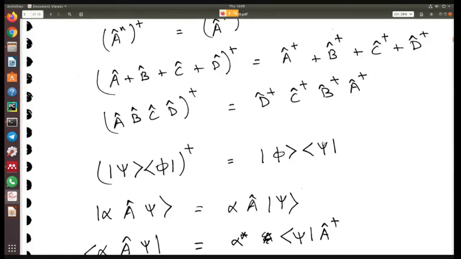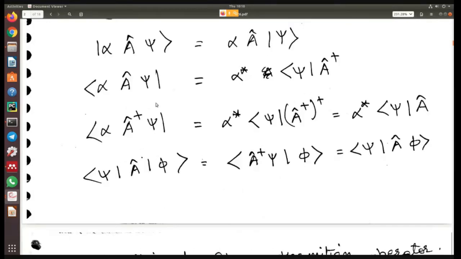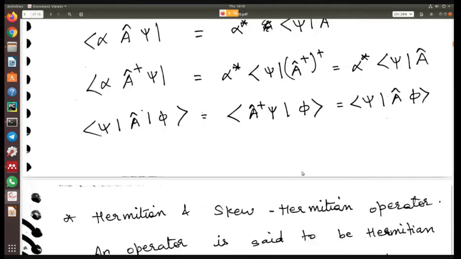If you get an n cross n matrix, that becomes an operator actually. This operator is made up of the two state vectors basically, but it is an operator. We'll look at this as well, maybe in the next class. Then these are the different rules for what happens if you apply dagger to a bra or you apply dagger to a ket, how it becomes different. Those are the different rules here.